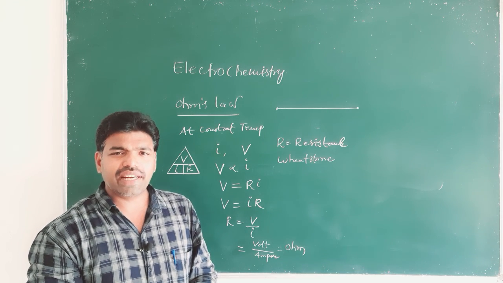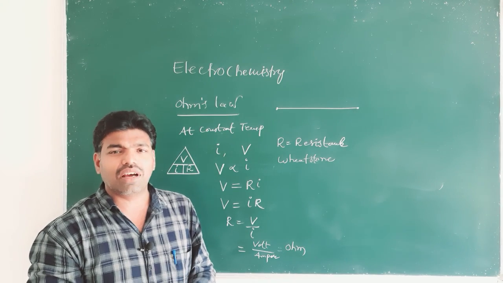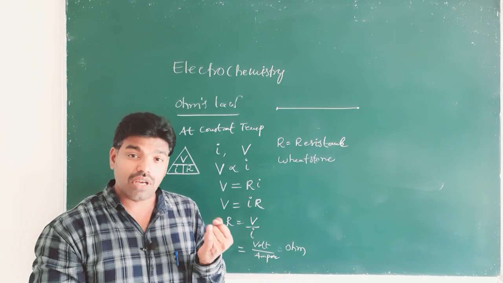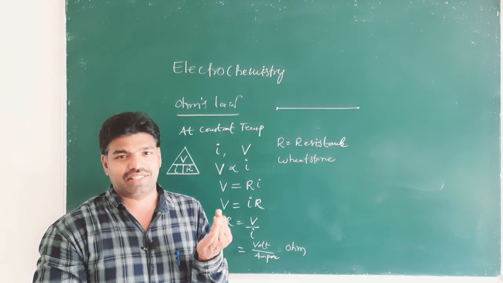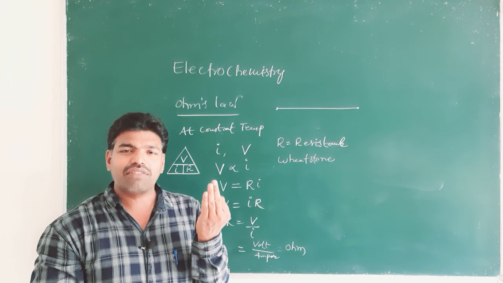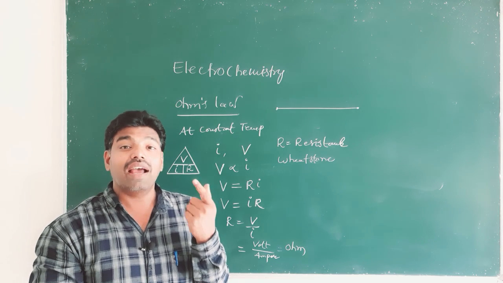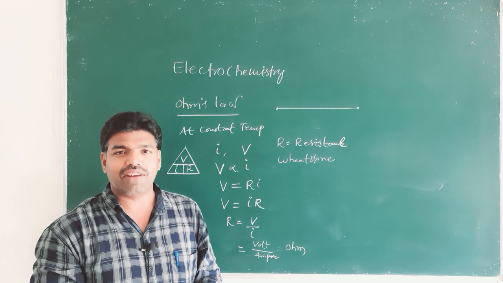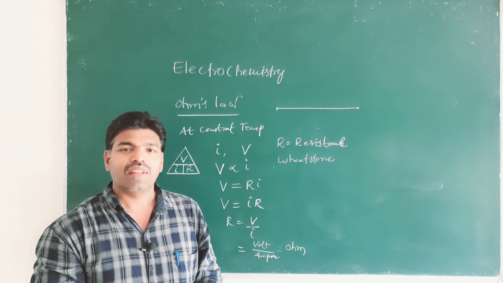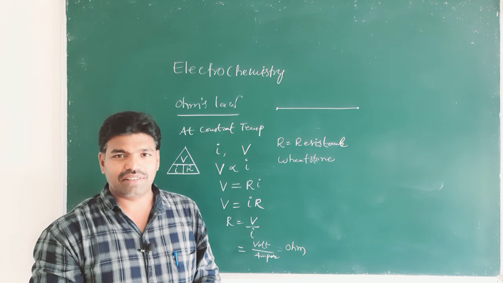What are electrolytic conductors? Electrolytic conductors are aqueous solutions of salts, acids and bases. What is present in those aqueous solutions? Ions are present in those aqueous solutions of salts, bases and acids, right?